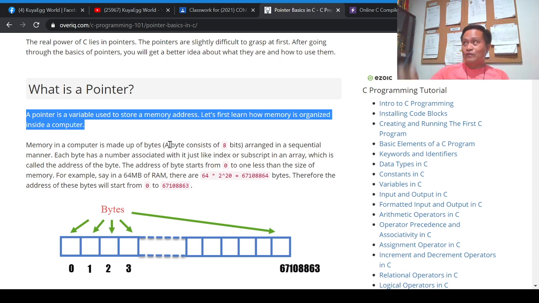So if this is a value stored in an ordinary variable, an integer variable for example, this variable is being represented by an address, and for you to store that address you need to have a pointer variable. So that's a pointer.